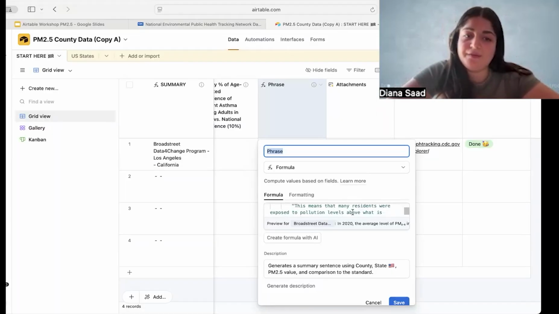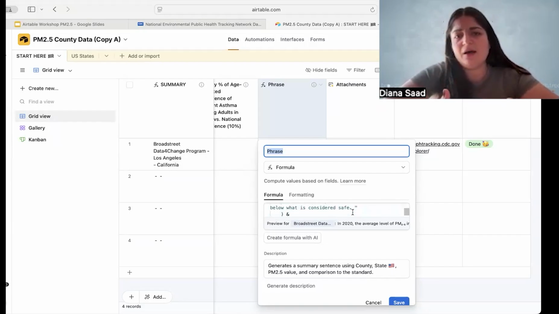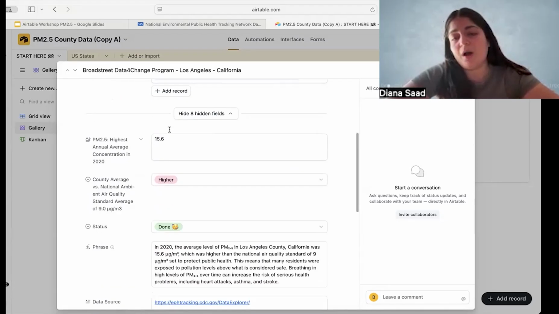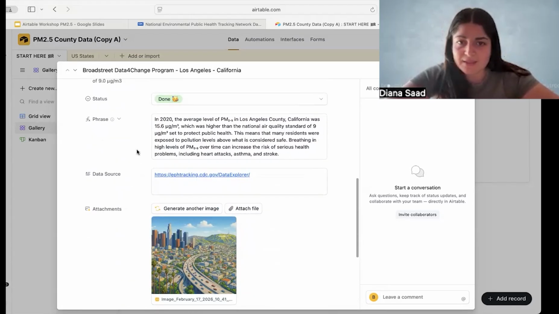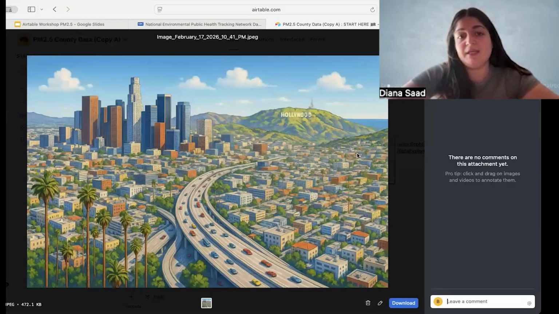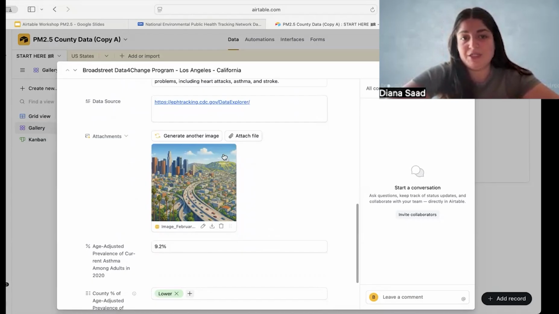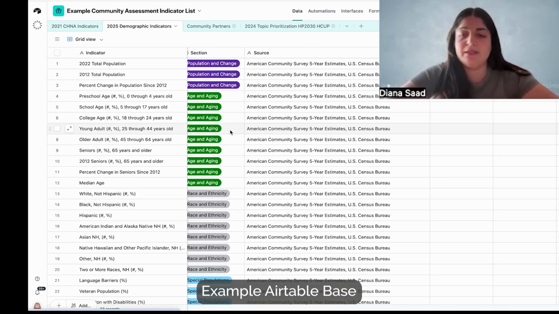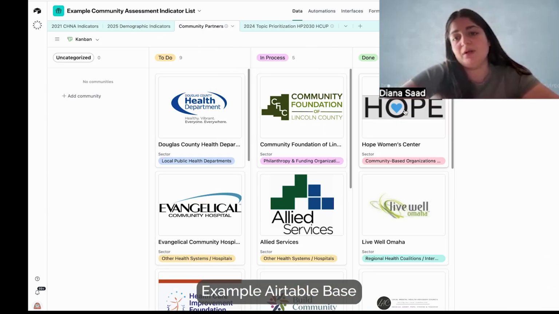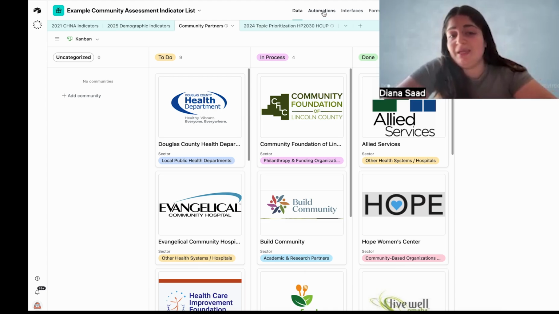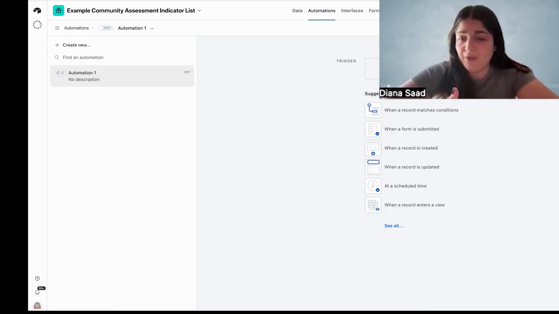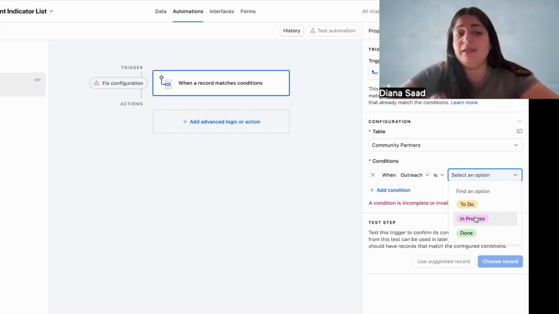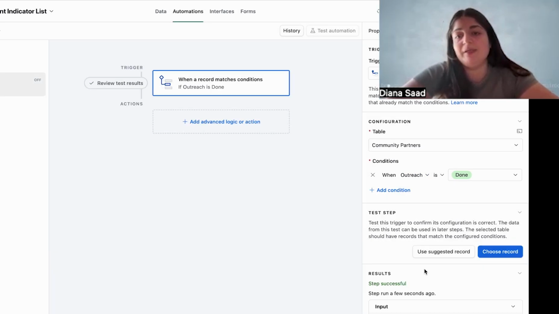So what is Airtable? Think of it as a mix of Excel, Google Sheets, and a project tracker. But it's smarter because it allows you to manage more complex data without needing advanced technical skills such as coding. Airtable helps you create a story with your information. You can organize information such as health indicators, data sources, community partners, stakeholders, and more. One of its strongest features is automation, which allows users to create workflows that automatically trigger actions based on specific conditions, making Airtable a powerful tool for managing public health data.